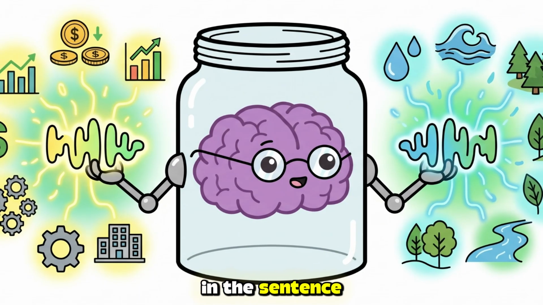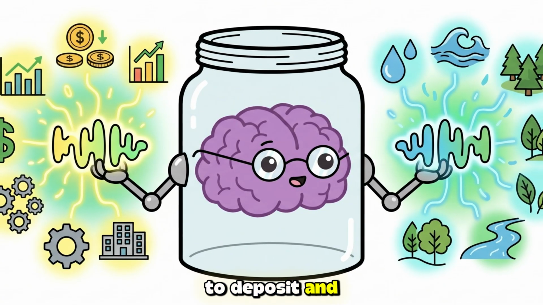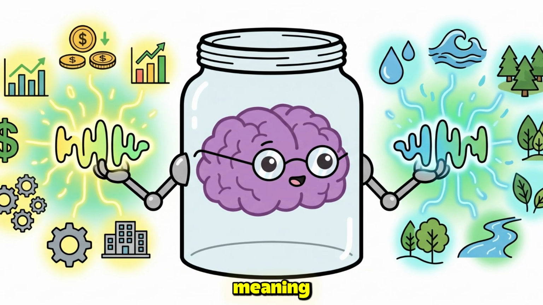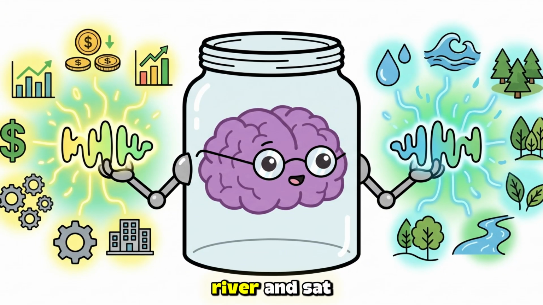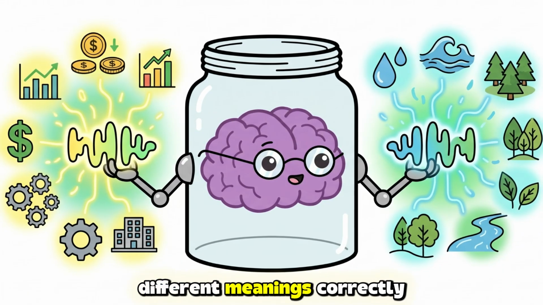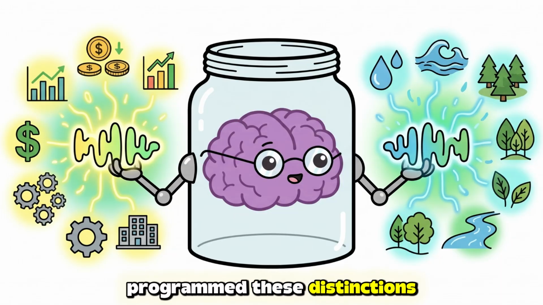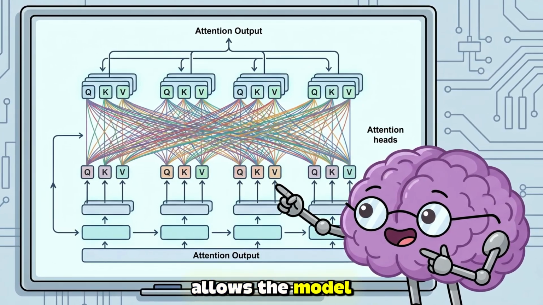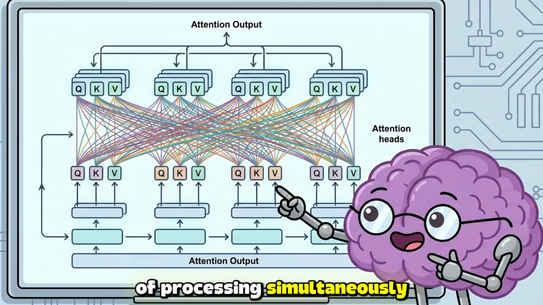The word bank in the sentence, "She walked to the bank to deposit money," gets connected strongly to deposit and money, producing the financial meaning. The same word bank in "He sat on the bank of the river" gets connected to river and sat, producing the geographic meaning. The same word, different meanings, correctly resolved through context, not because anyone programmed these distinctions, but because attention allows the model to weigh every relationship in the sentence at every layer of processing simultaneously.